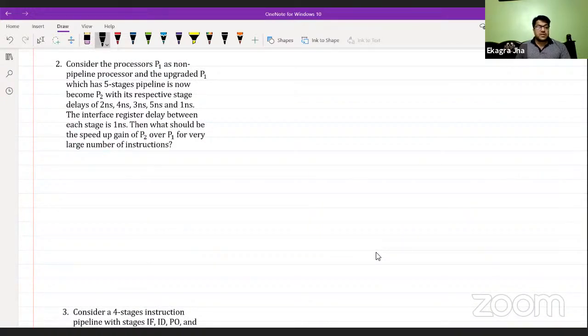Okay, next question is about the pipelining processor. Again, a very important subtopic. You can have a number of questions from it in the previous year papers. This is the most important topic in computer architecture and organization. The other most important topic is the cache memory.